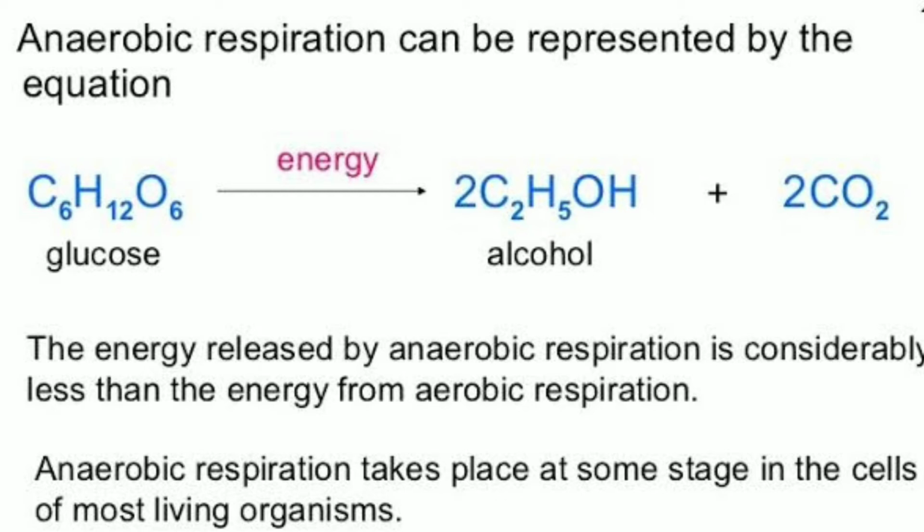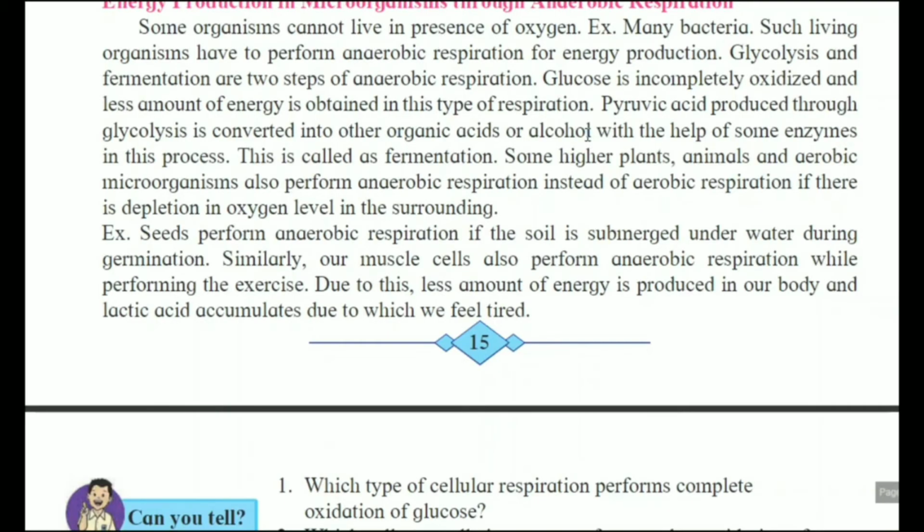Students, here also pyruvic acid is formed, but when this pyruvic acid is formed, it gets converted into organic acids or alcohol with the help of some enzymes, and this process is called fermentation. Due to fermentation, milk gets converted into curd. Some higher plants, animals and aerobic microorganisms also perform anaerobic respiration instead of aerobic respiration if there is depletion in the oxygen level in the surroundings.